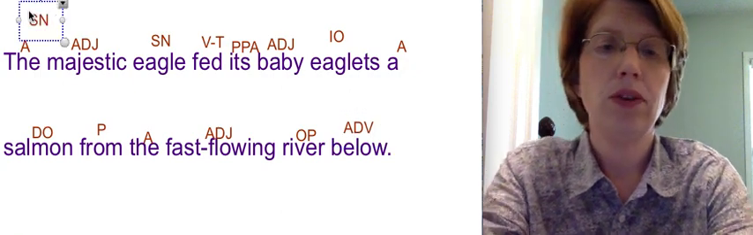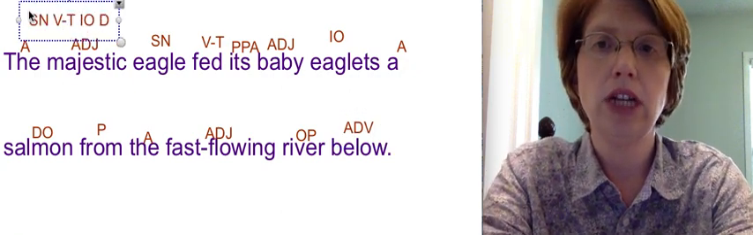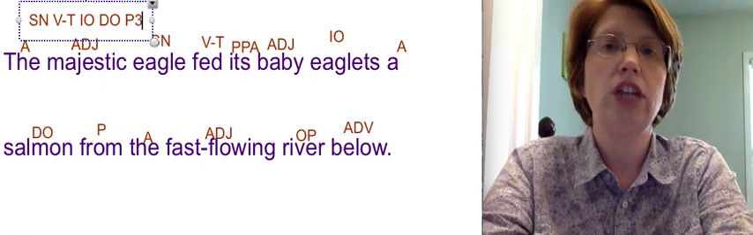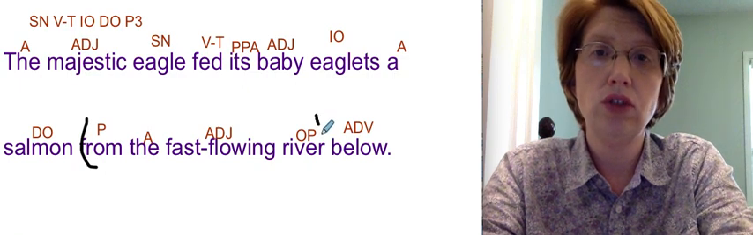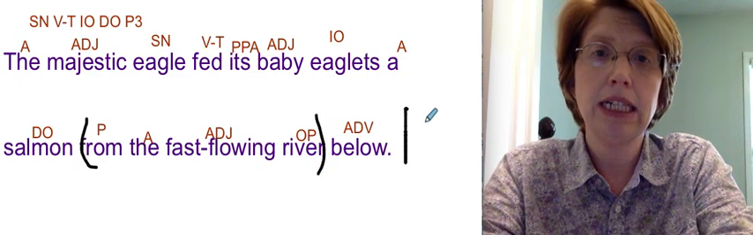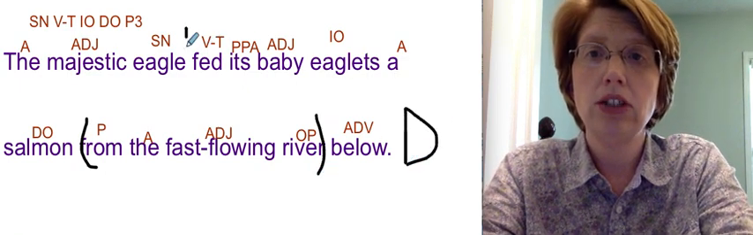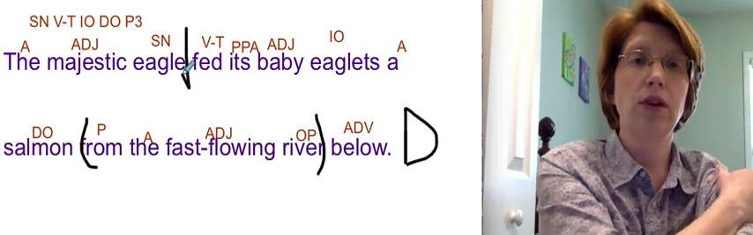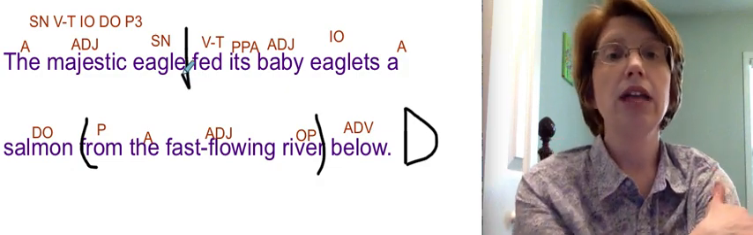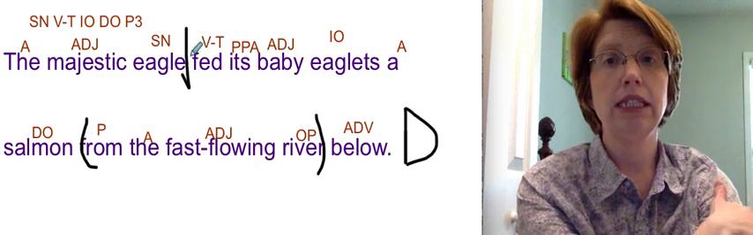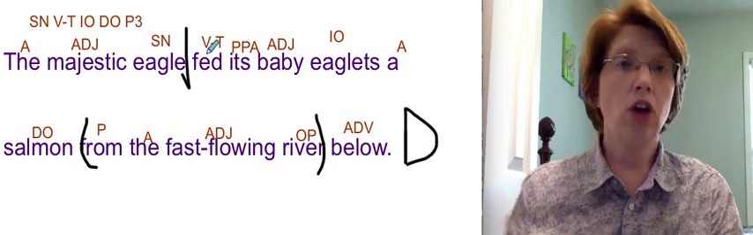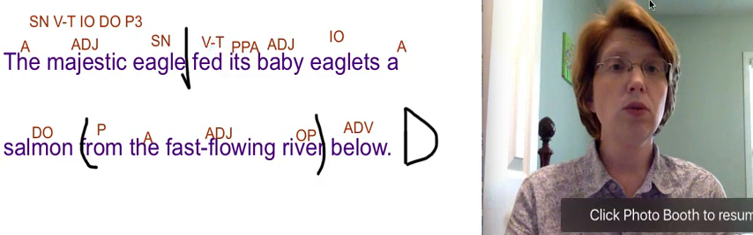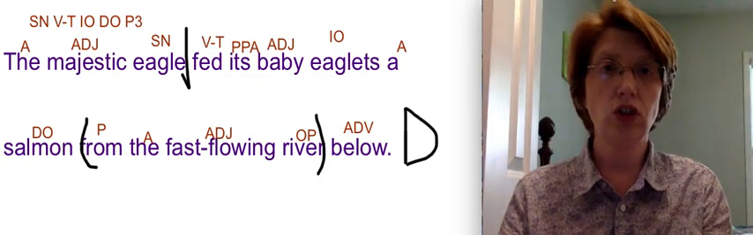Subject, noun, verb transitive, indirect object, direct object, pattern 3, check. From the fast-flowing river, prepositional phrase, period, statement, declarative sentence. Go back to the verb, separate the complete subject from the complete predicate. Is there an adverb exception? No. Is this sentence in natural or inverted order? Natural, no change.